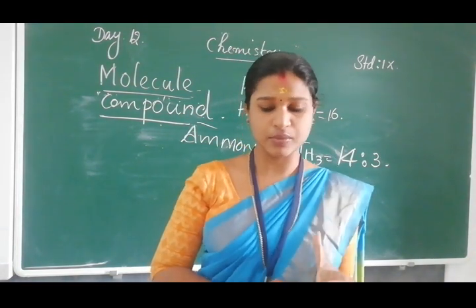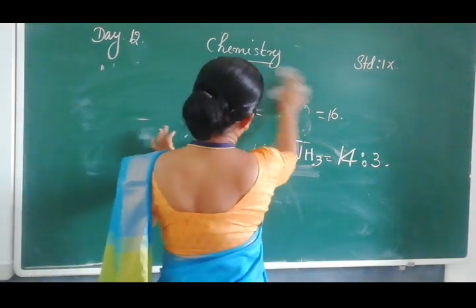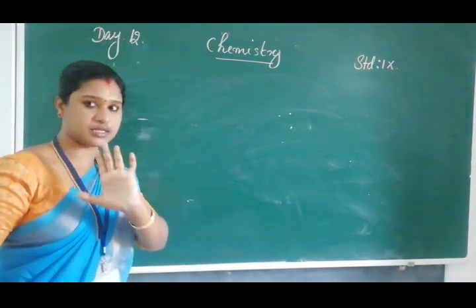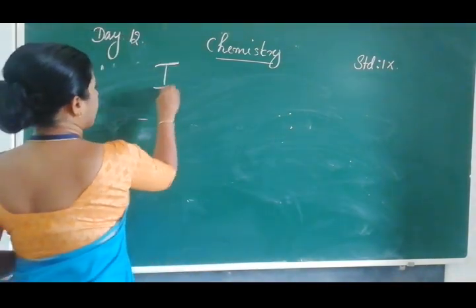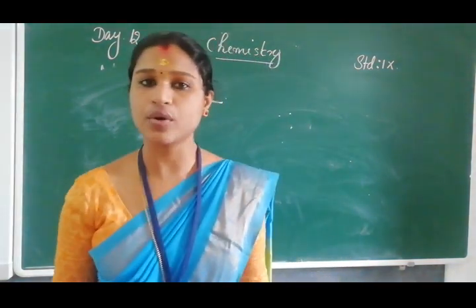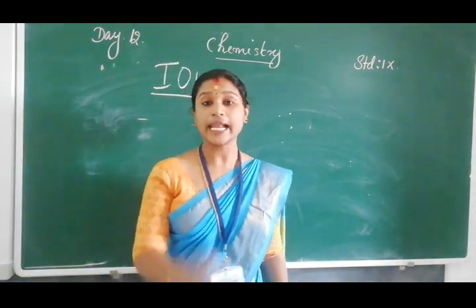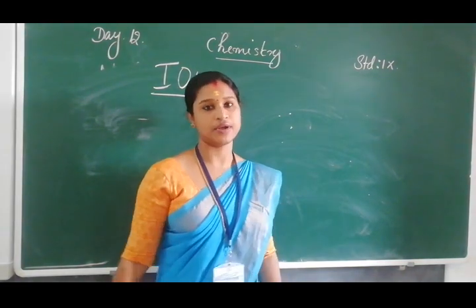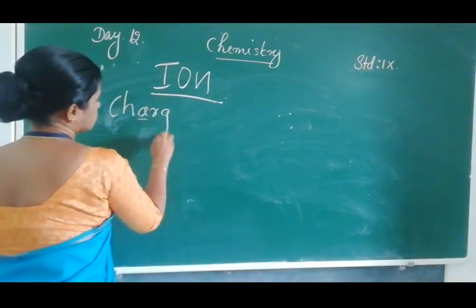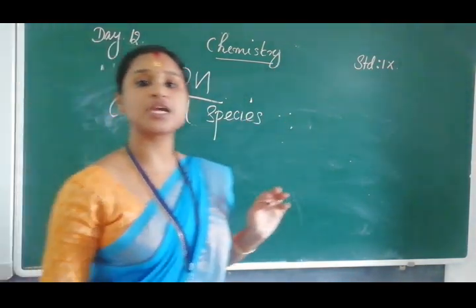Next one, we just discuss a small topic that you have to understand, because the coming topic needs the knowledge about this topic. So that's why I just introduce it, just understand what it is. Ion, I-O-N, there is no R, I-O-N, ion. What is ion? An element with a charge is known as ion. That means a charged species is known as ion.